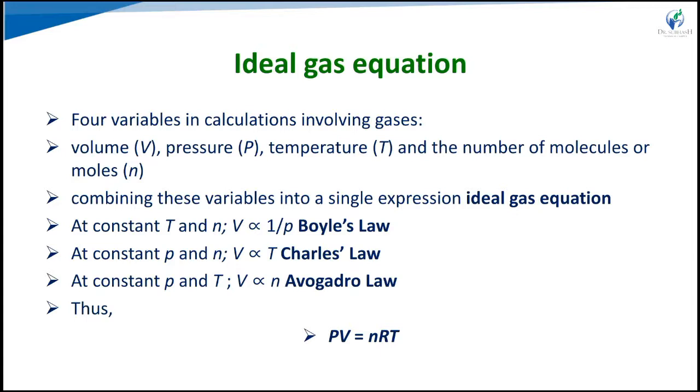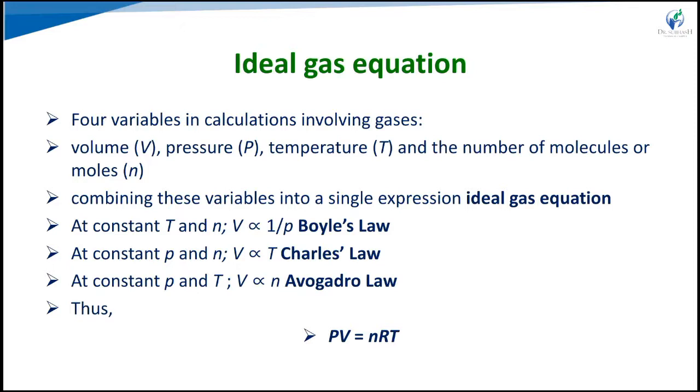For the combined gas law, we used Boyle's, Charles's and Gay-Lussac's laws. For the ideal gas, the three laws we use are Boyle's, Charles's and Avogadro's. So there are four variables in the calculation: volume, pressure, temperature and the number of moles, n. We combine these variables into a single equation, a single relationship, a single expression, that is our ideal gas equation.